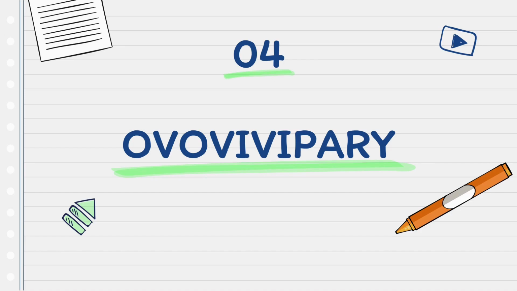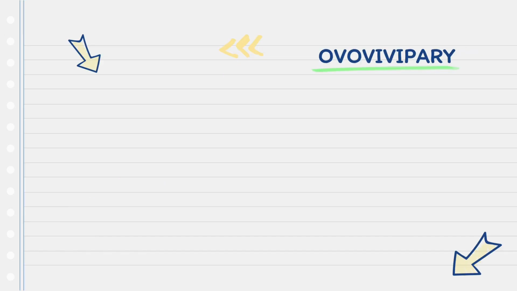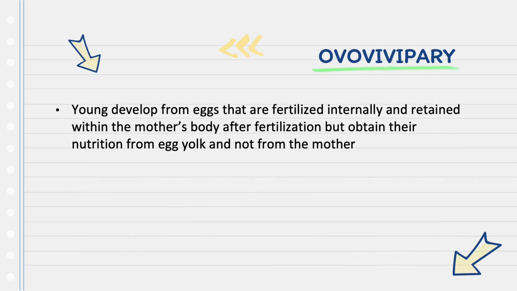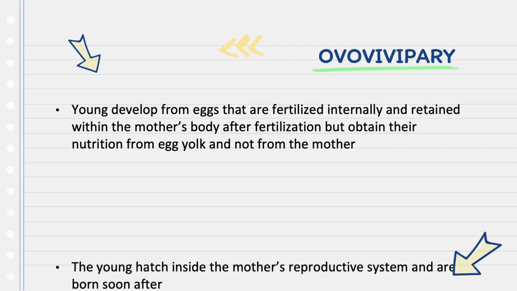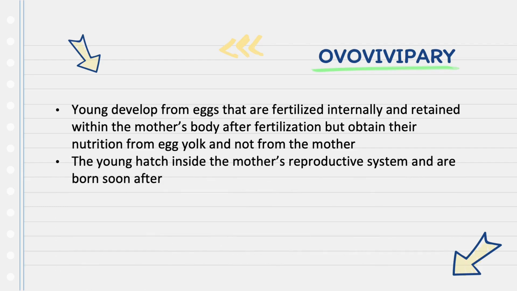The next thing that I will be talking about is ovovivipary. Ovovivipary occurs when the young develop from eggs that are fertilized internally and are retained within the mother's body after fertilization occurs. They obtain their nutrition from an egg yolk and not from the mother. The young hatch inside the mother's reproductive system and are born soon after.